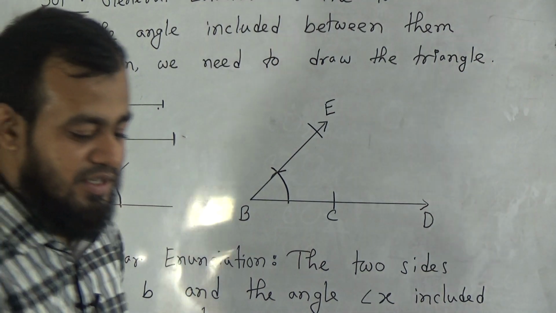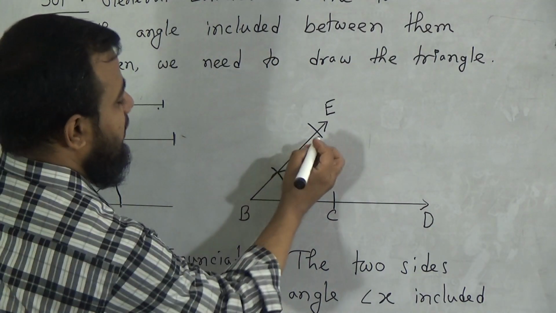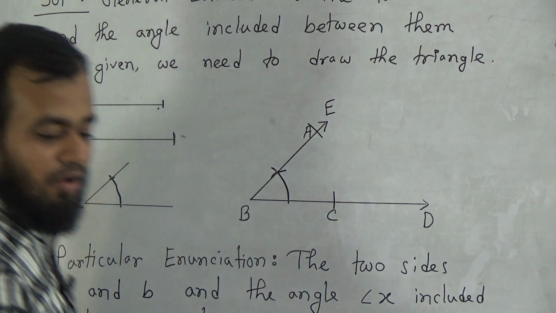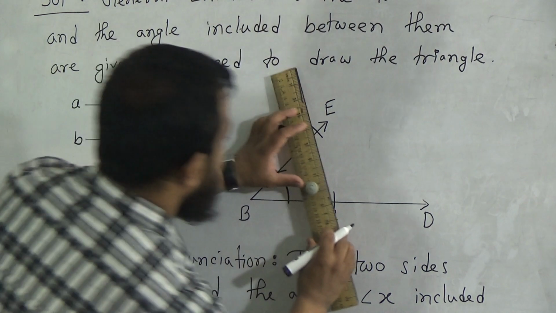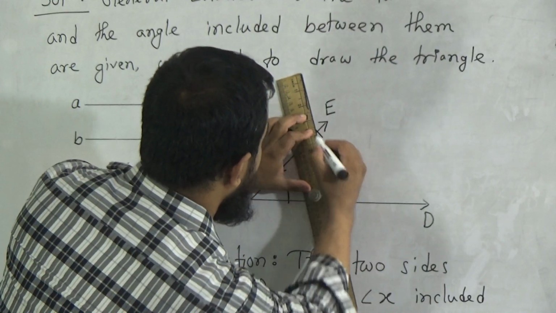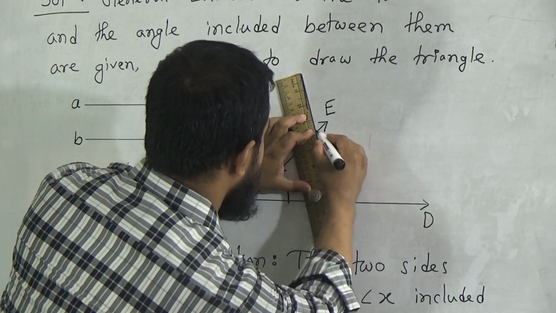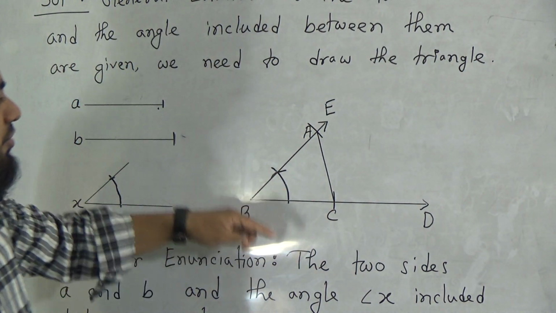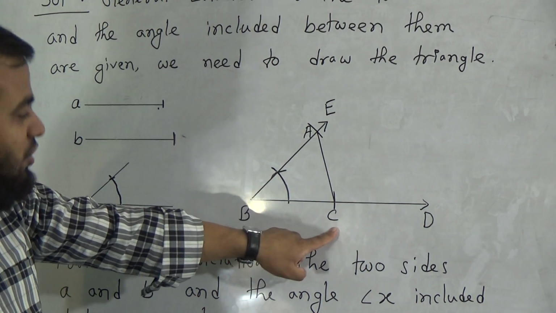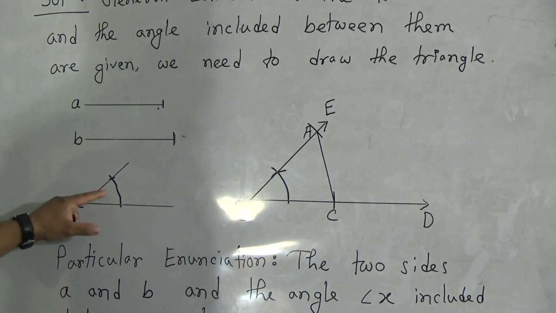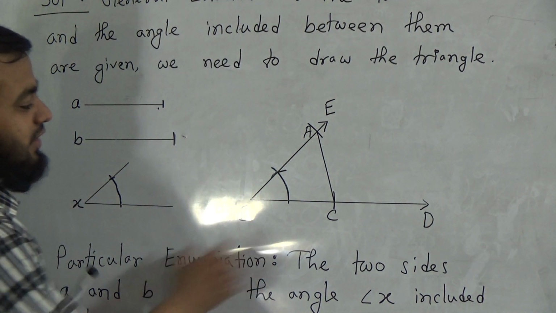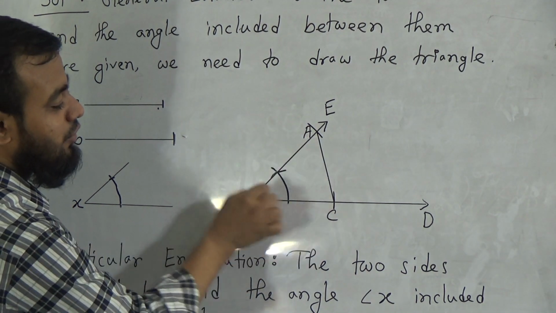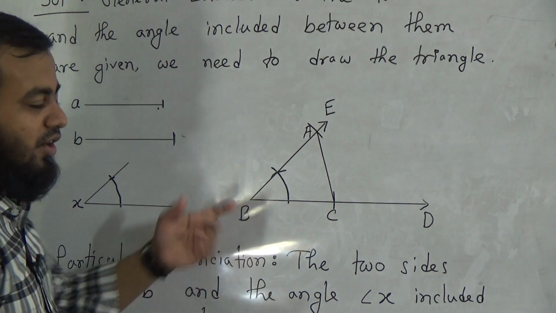Suppose this arc cuts the BE ray at the point A. This point is A. Now after that we should join A and C. If we join the points A and C, we will get the required triangle ABC. The triangle ABC is our required triangle because this angle X is equal to this angle X, and of the 2 sides, this side is equal to A, this side is equal to B. So the included angle of these 2 sides is X as well. That means this is our required triangle.